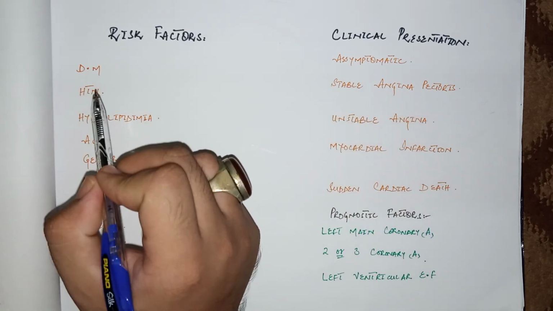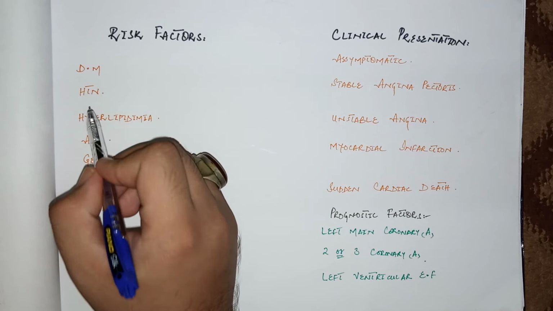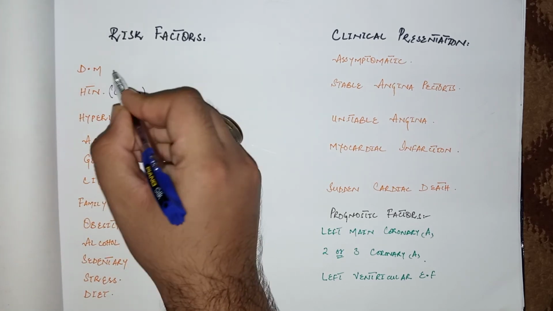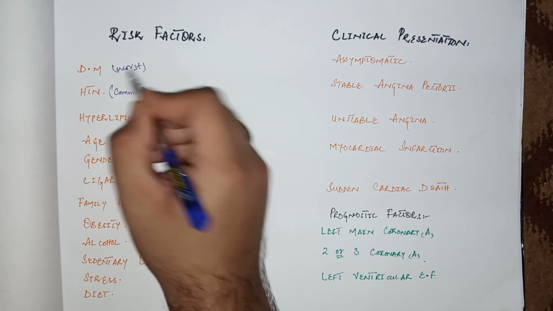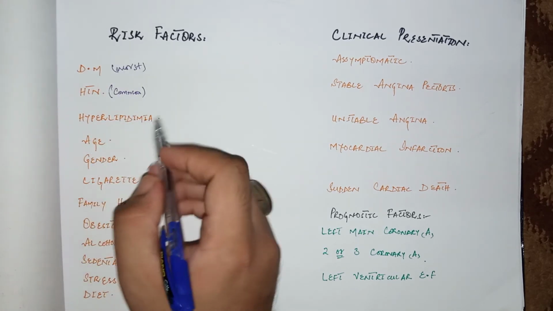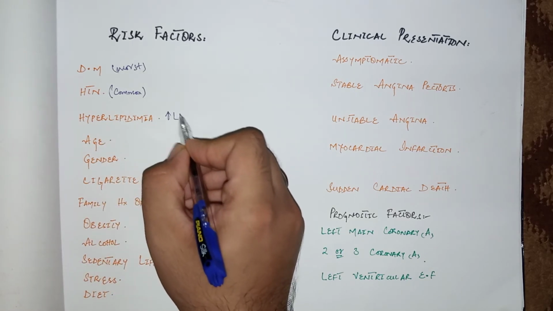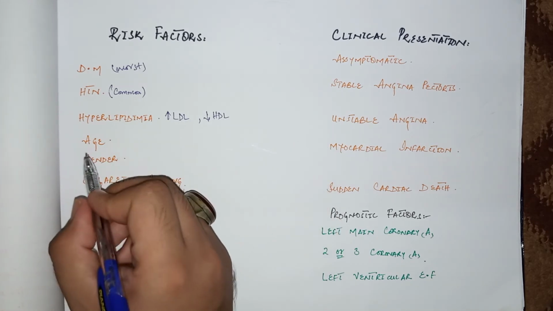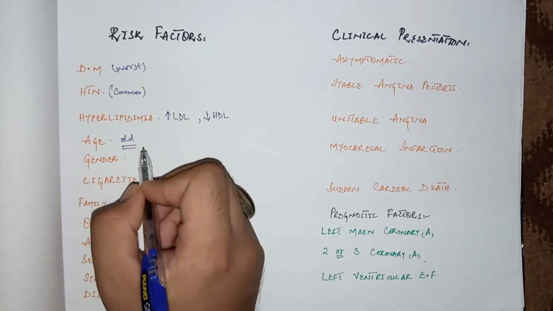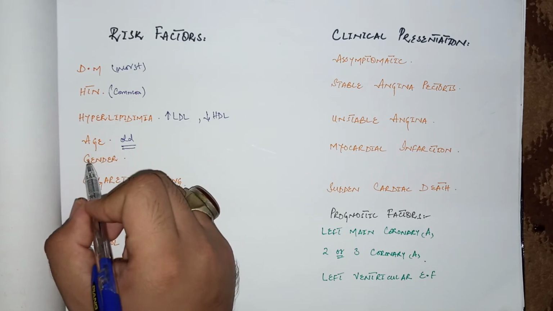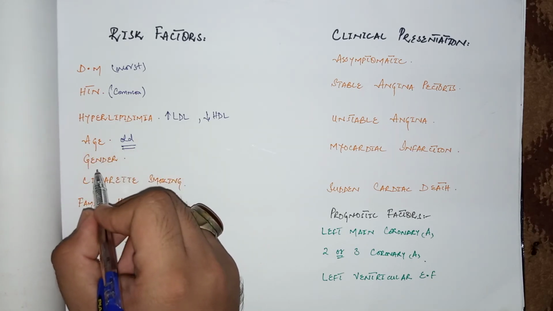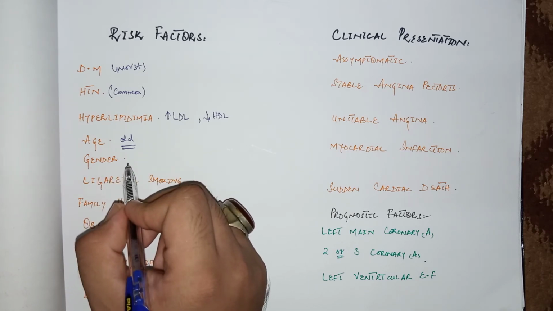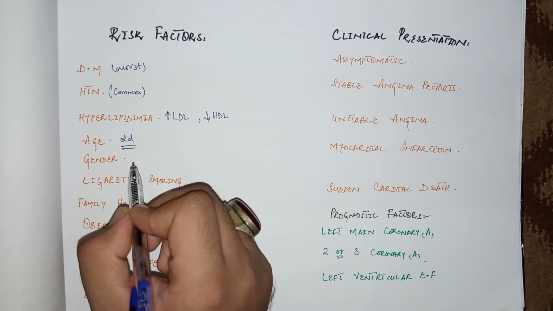Now come to the certain risk factors for ischemic heart diseases. The worst risk factor is diabetes mellitus, and another very common risk factor is hypertension, while the worst risk factor is diabetes mellitus. The other factors are hyperlipidemia, that is increased level of LDL and decreased level of HDL. Age is also important. Old age persons are more prone to develop ischemic heart disease as compared to young persons. Regarding gender, premenopausal females are less prone to develop ischemic heart disease, while after menopause, the male and female ratio is equal.